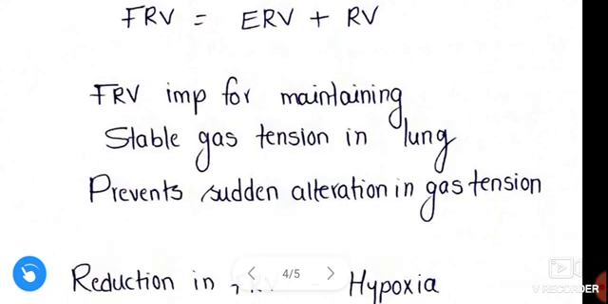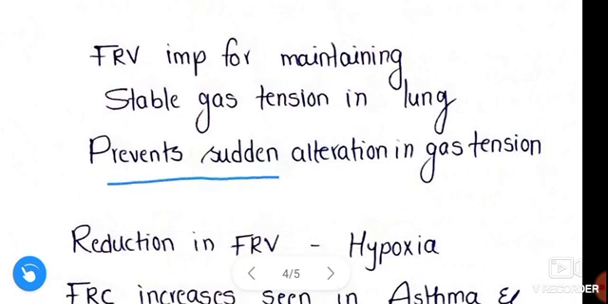Functional residual capacity is important for maintaining stable gas tension in the lung, and it prevents sudden alteration in gas tension, so that at all times enough air is available for gas exchange along the alveolocapillary membrane.